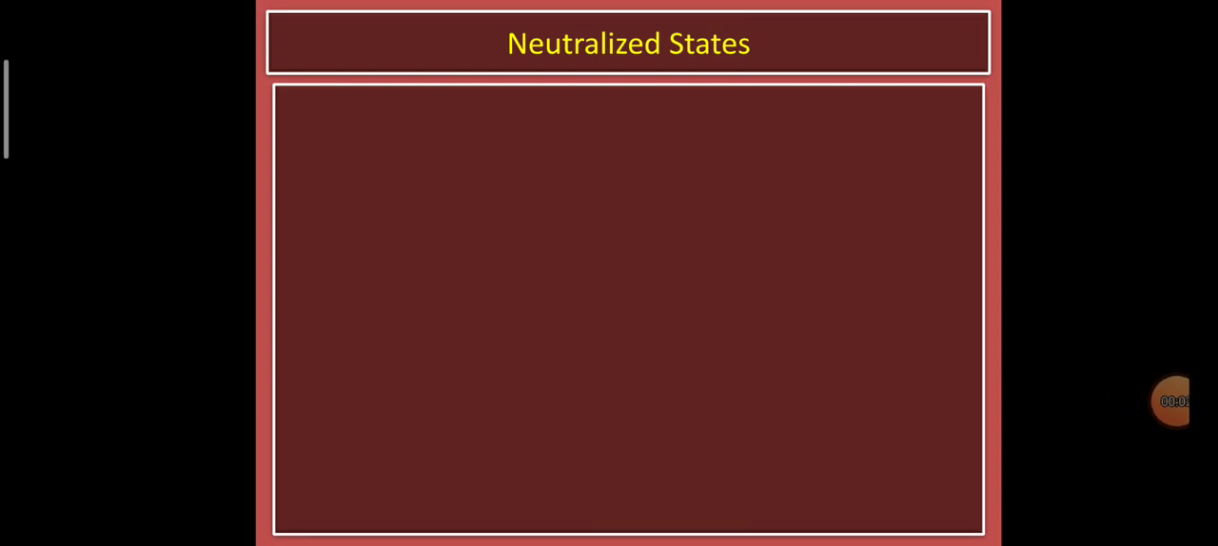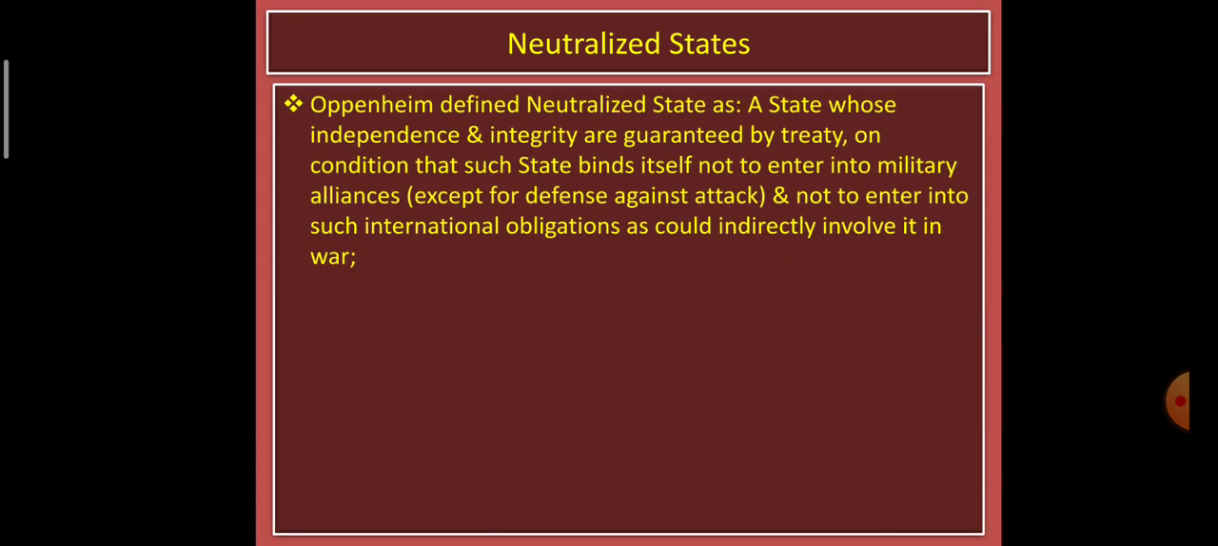Hello and welcome students. So till now we have covered the kinds of state. Under that we have covered the first category, that is the sovereign states, the second category the not fully sovereign states, and the third category we have completed the not typical states. Under that we have covered the holy state, that is the Vatican City, and the next not typical state is the neutralized states. What are they?